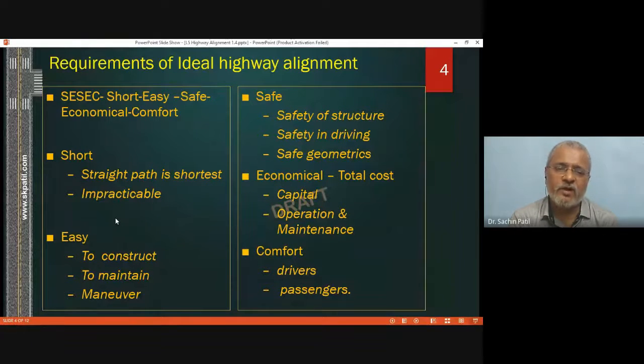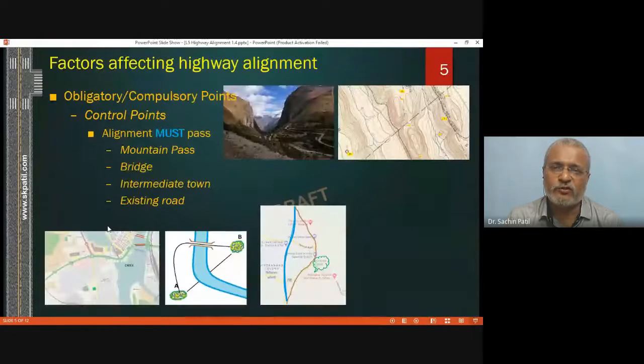Another parameter will be comfort. If the highway alignment selected is offering comfort, that should be in terms of the driver as well as the passenger. What is our observation? When you are traveling in a bus and the bus is traveling along a curve, you will be facing centrifugal force while moving along the curve, and that is not comfortable. If the slope is very high, that is also not comfortable. So that means highway alignment should be selected so that comfort is offered to both.